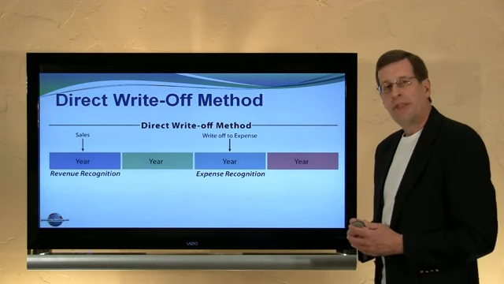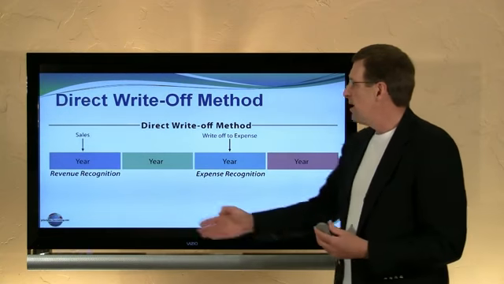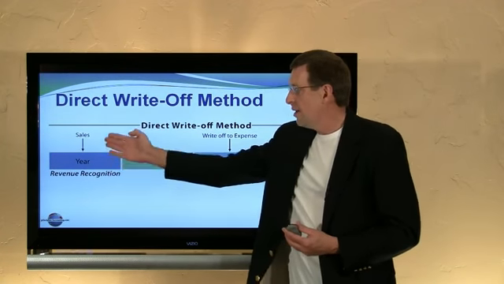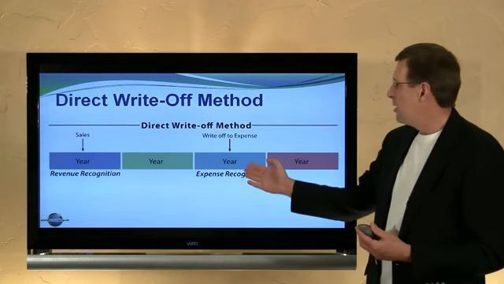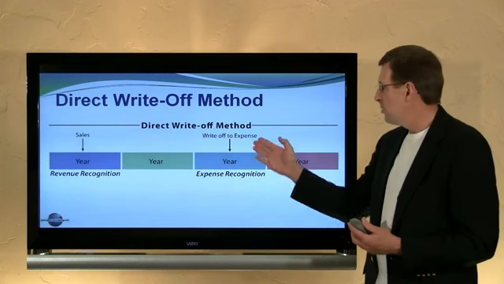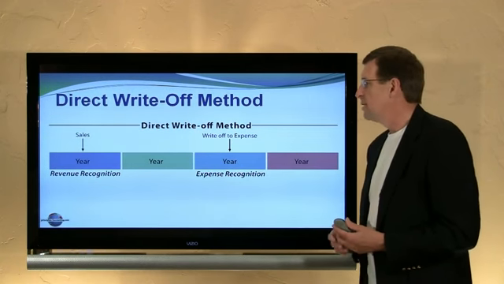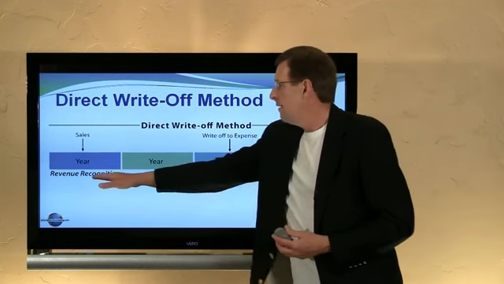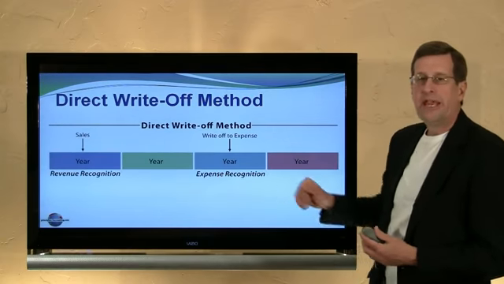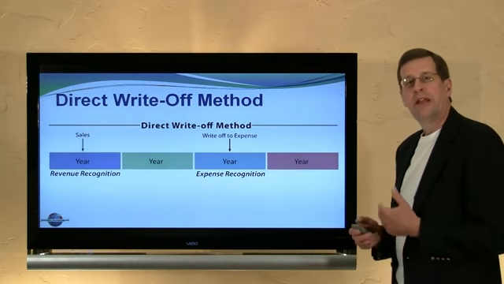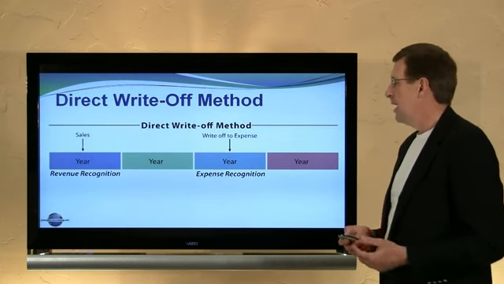But here's an example that illustrates we have the sale, the revenue recognition over here in, say, year 1. Perhaps we don't write off the account until year 3, sometimes later. That's when the expense is recorded. Hence, revenue recognition in one period, expense recognition in another period. A poor matching results.